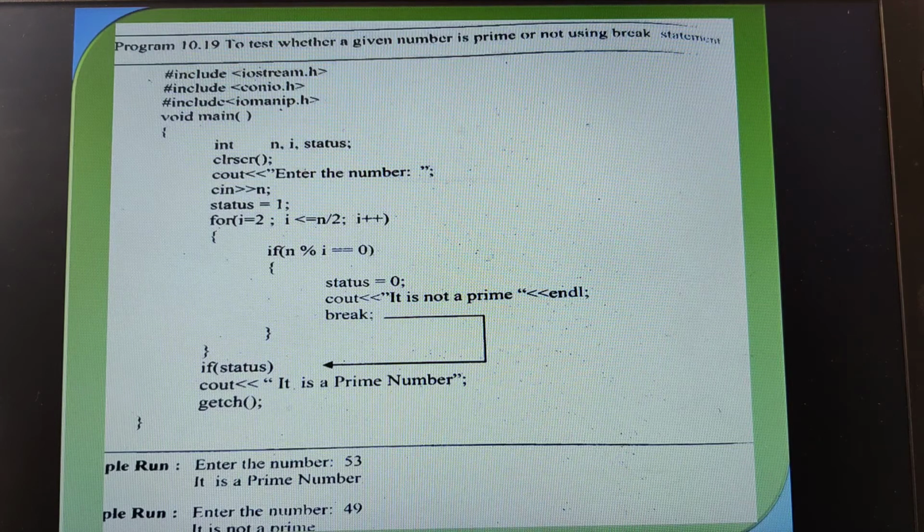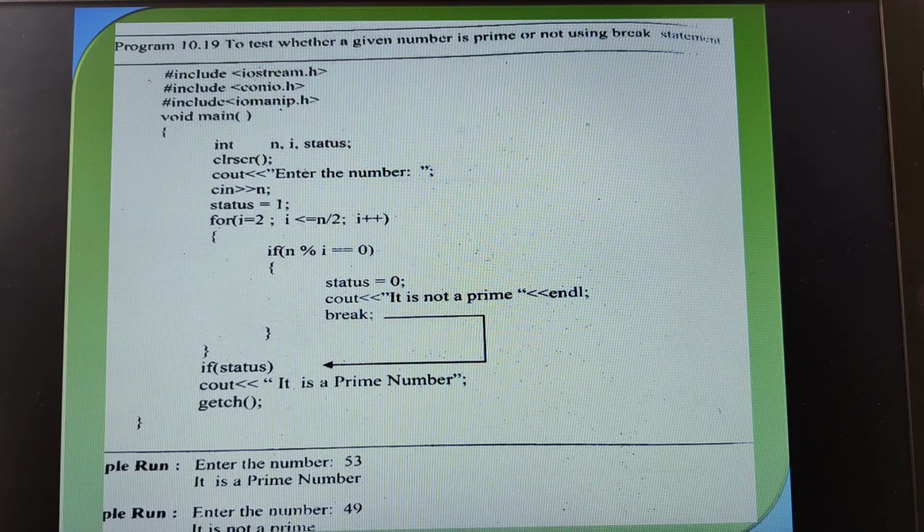When I took 10, the range is 2 to 5. That is half. In a previous video, when we discussed the program to print the integer divisors, I said the integer divisors will always be up to half of the given number. Understood? Therefore, I have to check whether the divisors for a particular number, for example 10, are there or not.